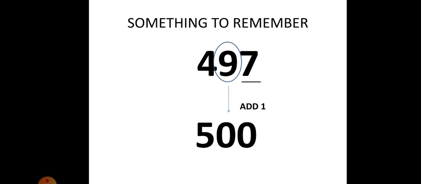So 49 plus 1 becomes 50, and the other number becomes 0. So for 497, the nearest tens is 500. Now you may ask, it is 500, how is it tens? 500 is nothing but 50 tens.